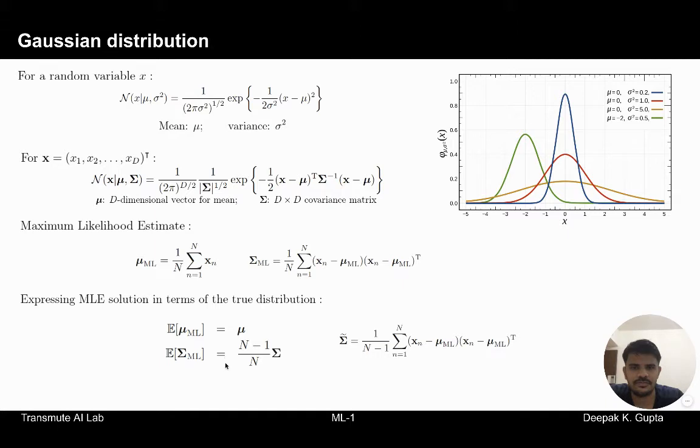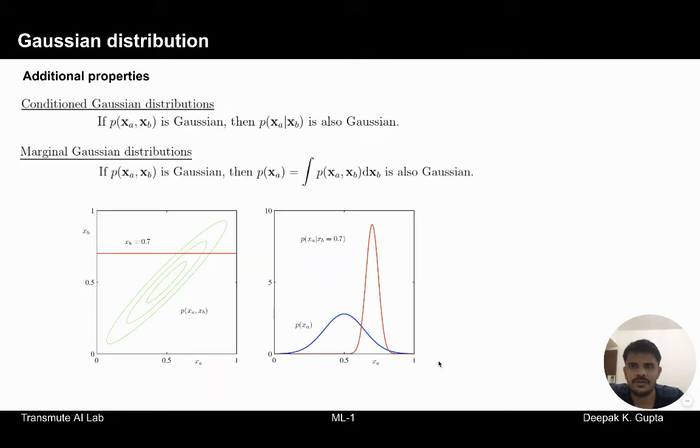What we have also observed was that the estimated covariance is equal to n minus 1 over n times the true variance of the distribution. For this, we apply a correction of 1 over n minus 1, and this becomes the true variance of the system. So for the scalar, it becomes sigma square, and this is the covariance matrix for vector random variables. This is something we have seen in the previous module, and now we briefly discuss some additional properties of the Gaussian distribution.